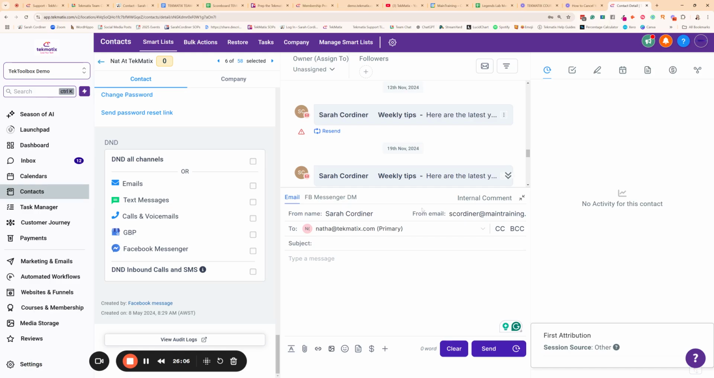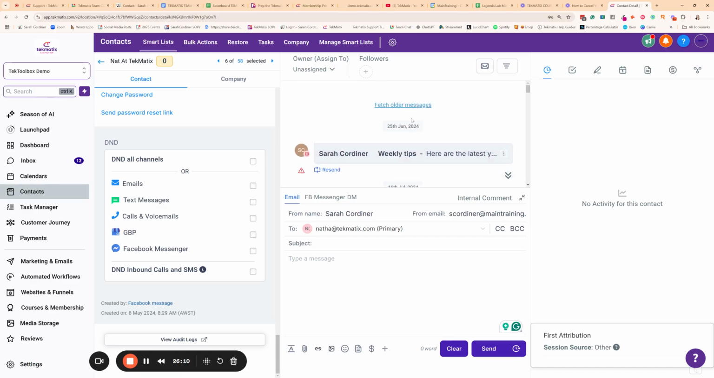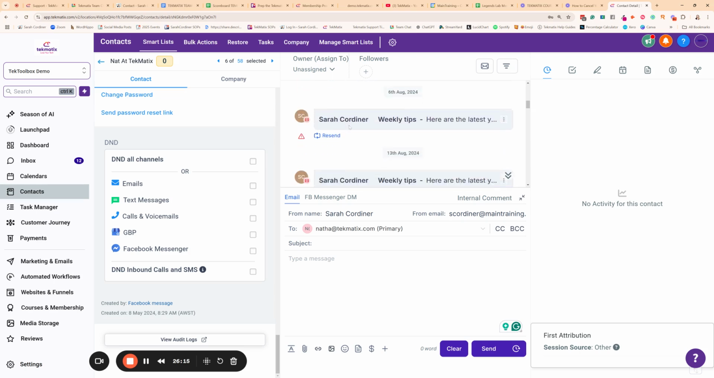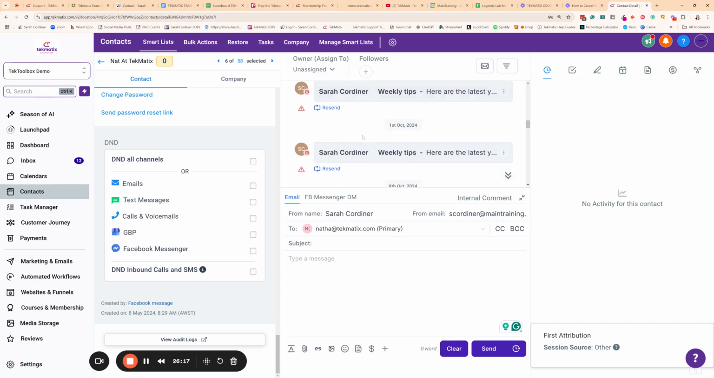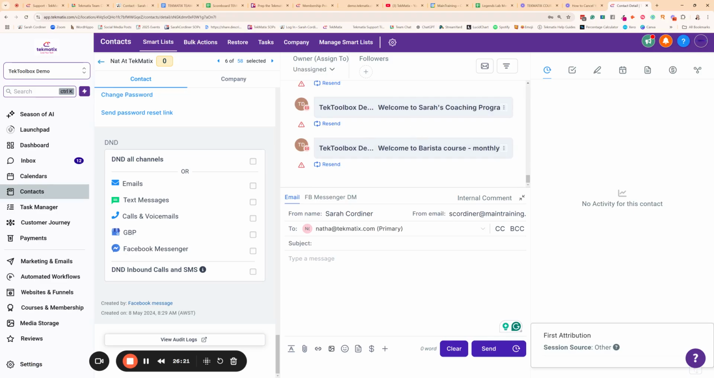Now here, this is the all-important communication thread. So these are all of the emails or SMSs or Facebook messages or Instagram messages, anything that me or my team have sent this contact. Absolutely every single piece of communication. Now, this is obviously a pretend record here, but over on this right-hand side, I want to take you through these icons along the top.